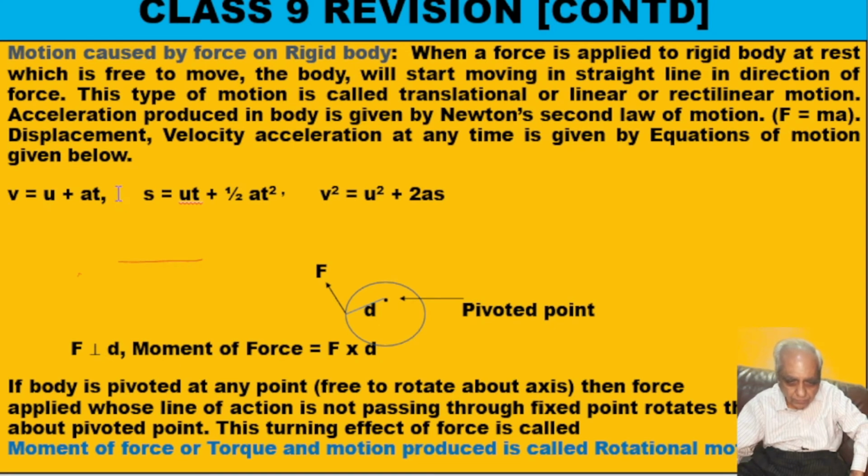Now, in a rigid body, if we apply a force, we know that if the body is at rest and it is free to move, then when we apply the force, it will move in a straight line in the direction of force.